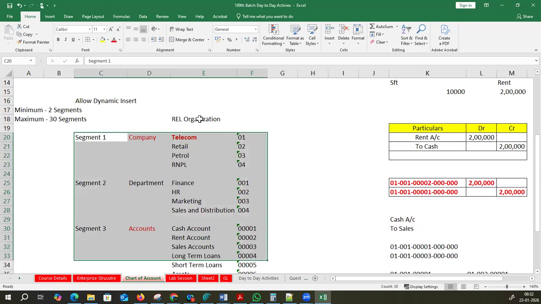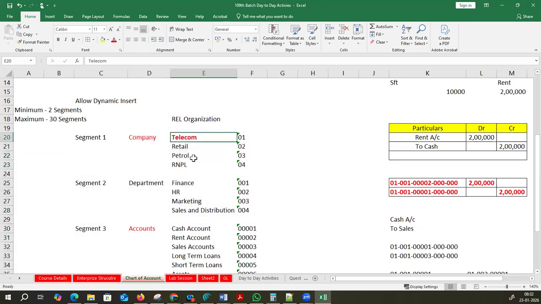First, you have to understand what activities are there, how many companies you have to build, what departments are available, what accounts are available. Like this, you have to keep on implementing the organization into the application.